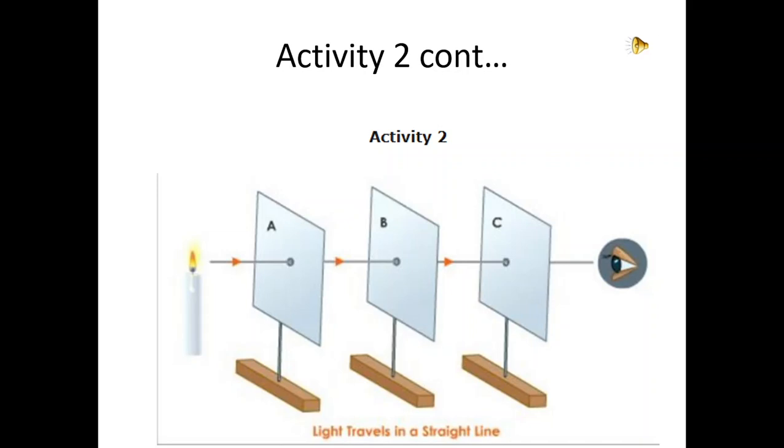Now see the figure. The flame of the candle will be visible only if all three holes of the three cardboards are in the same line. If one is not pierced exactly at the center, then what will happen? We won't be able to see the flame of the candle.